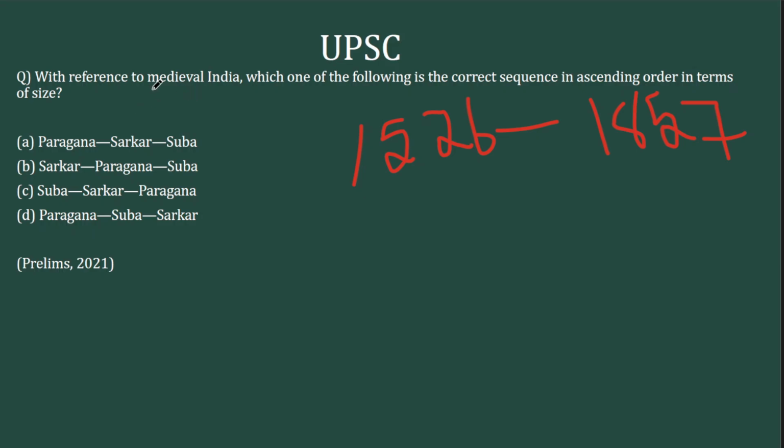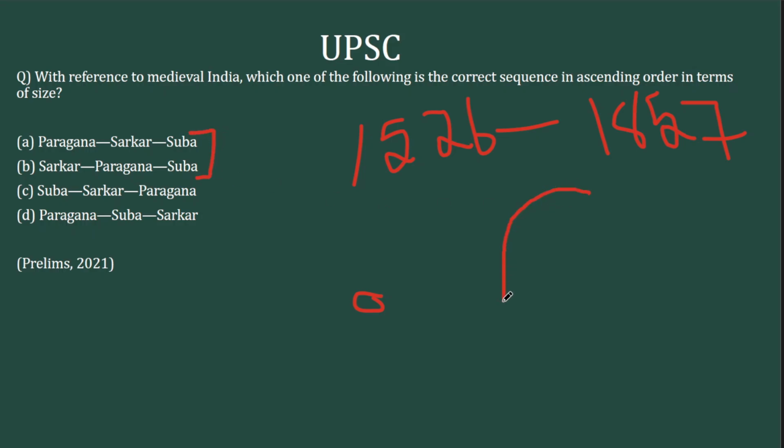Let's look at the first question. With reference to medieval India, which one of the following is the correct sequence in the ascending order in terms of size? Now, ascending order means you have to start with the smallest, then you go to the biggest, small to big. So here, either you should know which is the smallest breaking or you should know which is the highest breaking. Now, Suba is the highest division.